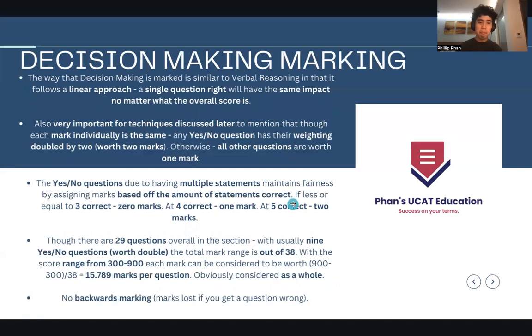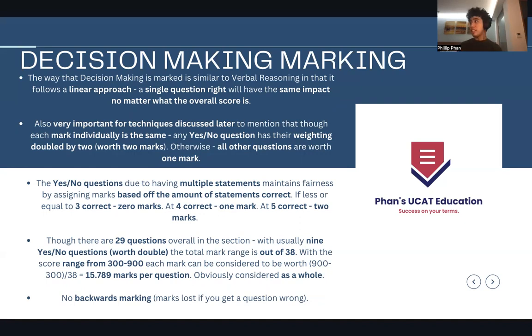Okay, so now marking. This is where it gets very interesting as well, because decision making is marked similar to verbal reasoning in that it has a linear approach. So a single mark right will have the same impact no matter what the overall score is. If you didn't watch the verbal reasoning video, what I mean is that sometimes for exams you have scaling. So say you get 20 out of 35, that's around 57%. Then you end up getting that scaled up to 80% or something like that. So that means each mark was worth around 4% or something like that.